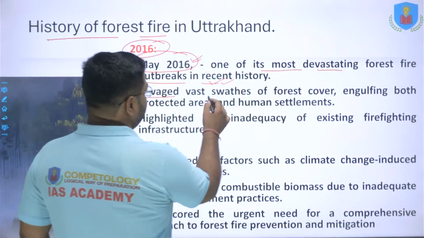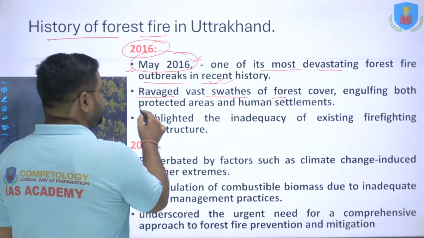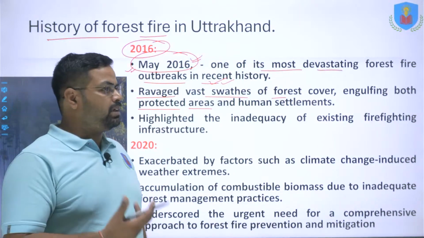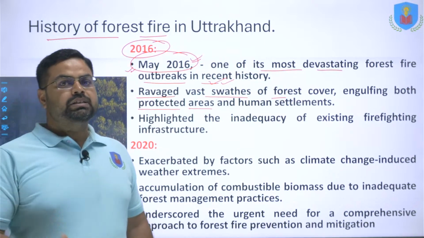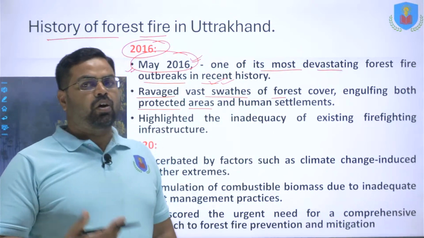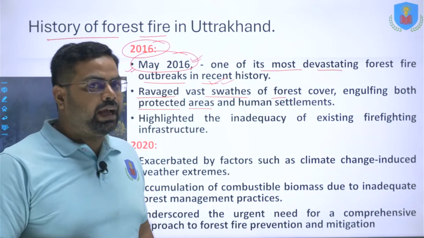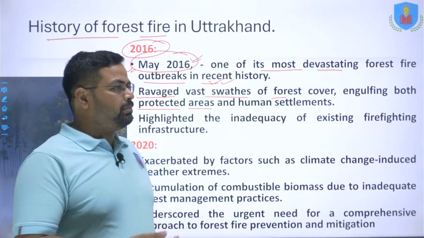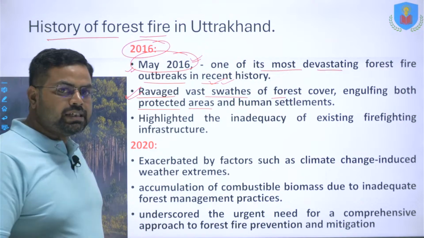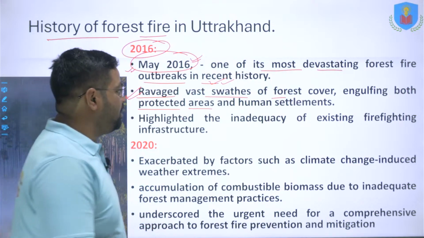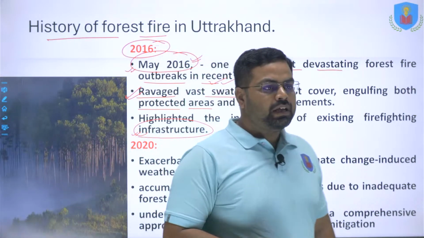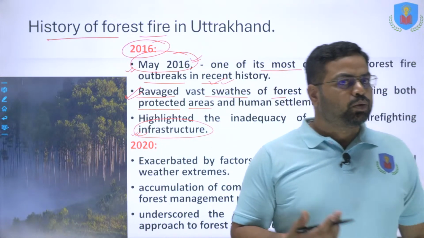This has ravaged vast swaths of the forest cover, engulfing the protected areas and the human settlements also. So the protected areas, the national parks, the wildlife sanctuaries, these also got affected due to this forest fire. These were also burnt down, and human settlements, the human population, were also affected. And this highlighted the inadequacy of the existing forest fire infrastructure that is available with the Uttarakhand government.